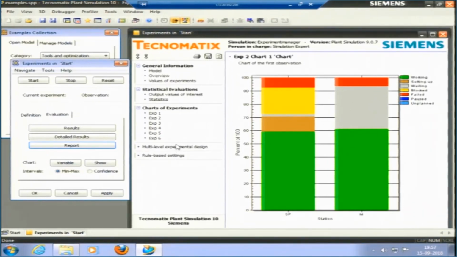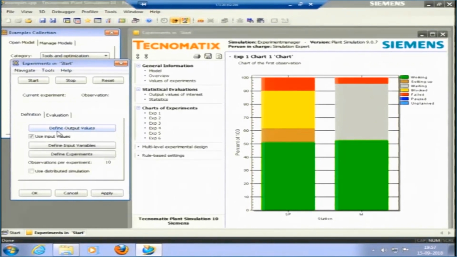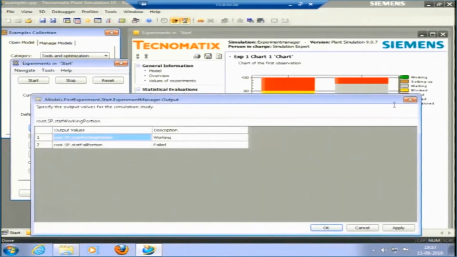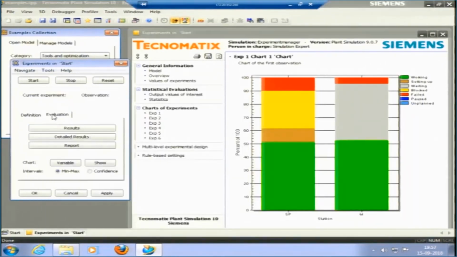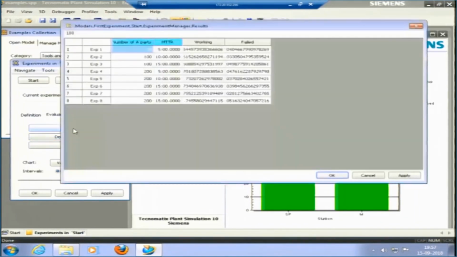So, in experiments what has it taken? It has taken different random numbers. In experiment number 1 different random numbers are taken, experiment number 2 different numbers are taken. What is experiment number 1? It was given here, the inputs that we gave, and the output values are here in this results.